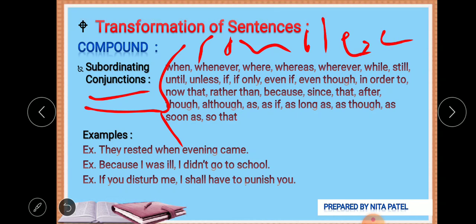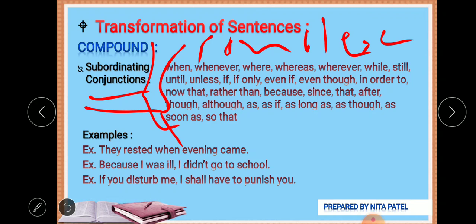These are the list of it: when, whenever, where, whereas, wherever, while, still, until, unless, if only, even if, even though, in order to, now that, rather than, because, since, that, after, though, although, as if, as soon as, and so on. You can use any of these conjunctions to frame the complex sentence.